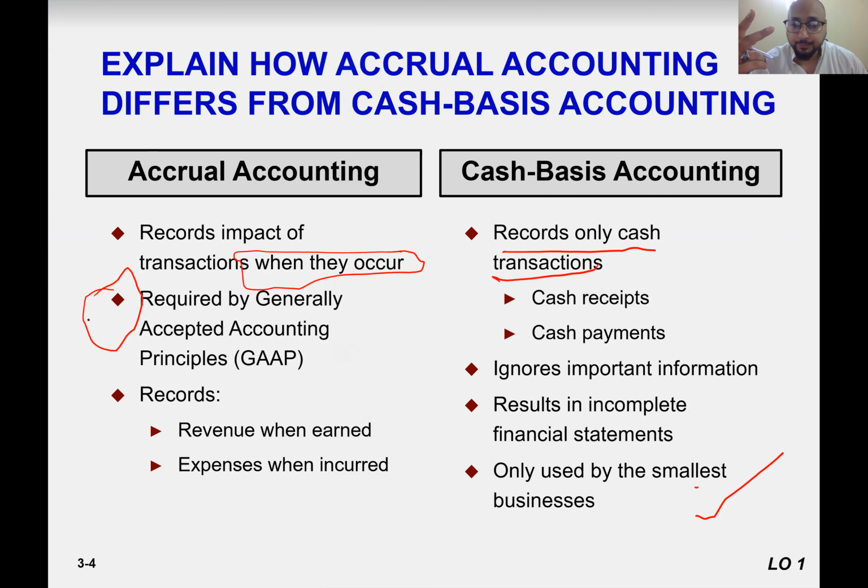So there are two standards: generally accepted accounting principles and IFRS or FASB. But mostly the book is going to cover GAAP. There is no major difference. The only difference between these two standards is the categorization of financing activities and operating activities in the cash flow statement. When we go there, we will talk about that.